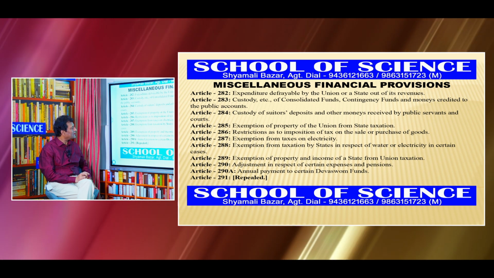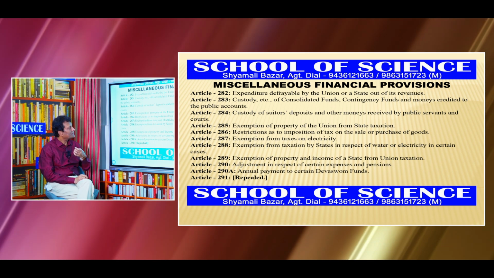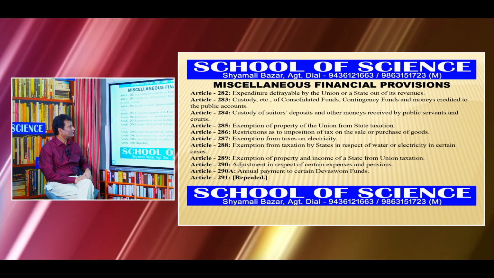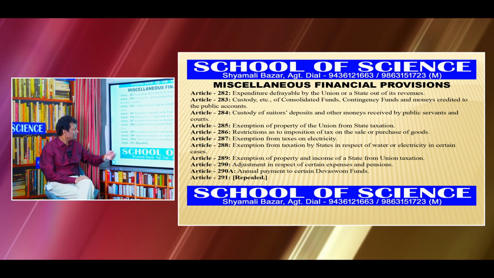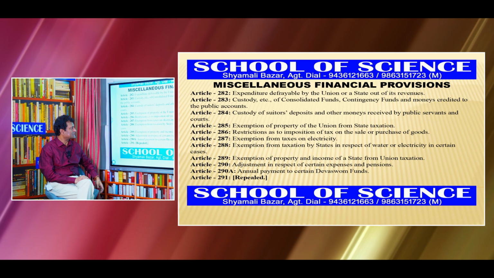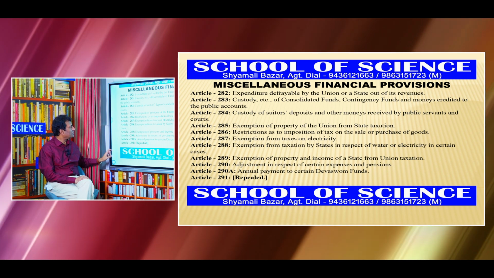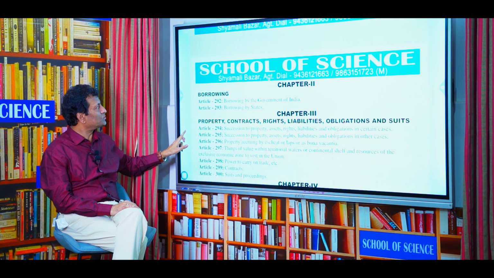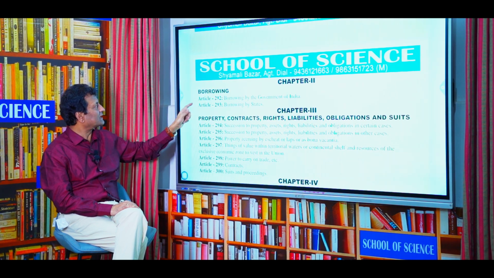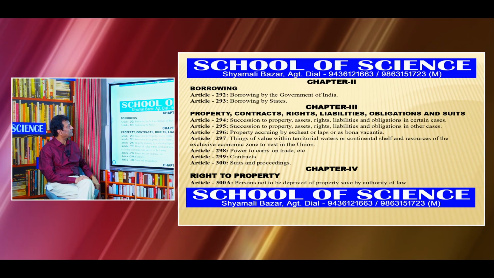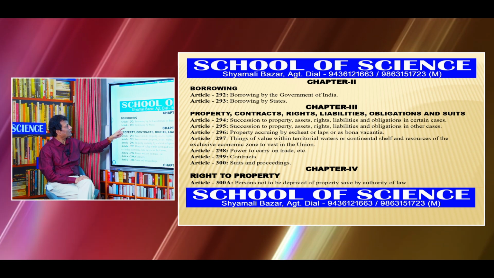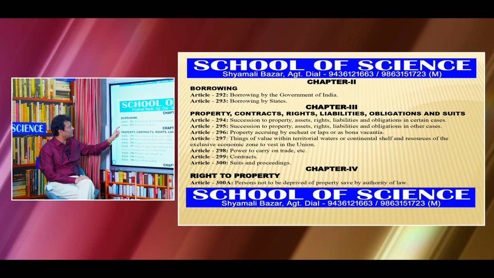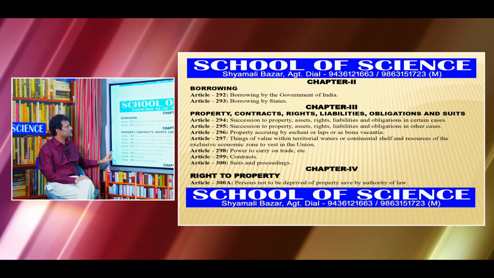Article 290A is annual payment to certain Devaswom funds related to temples in South India. We will discuss this later on. Article 291 is repealed. Now Chapter 2 in this part is Borrowing. Article 292: Borrowing by the Government of India. Article 293: Borrowing by states.